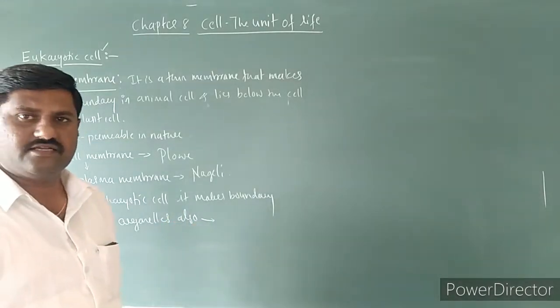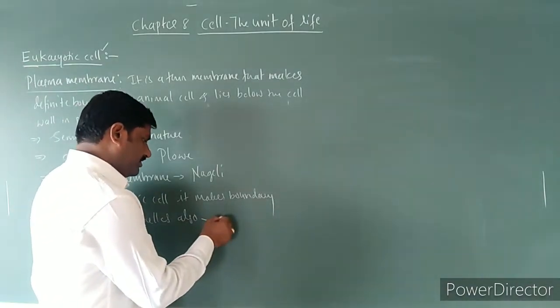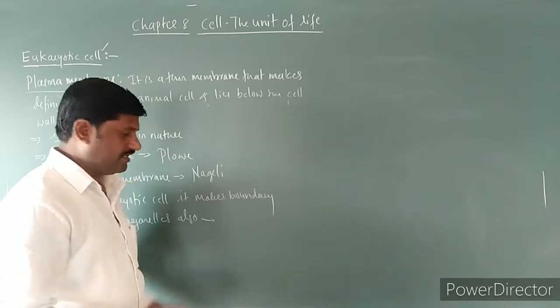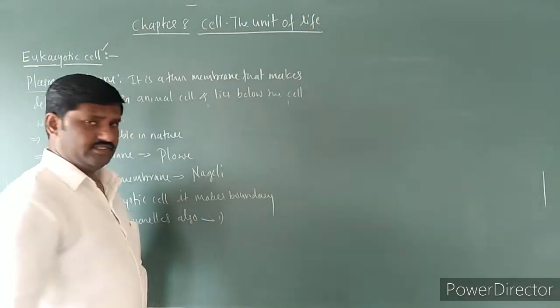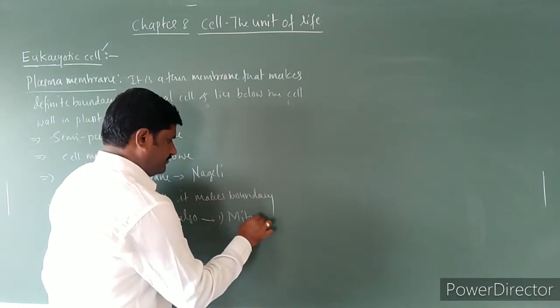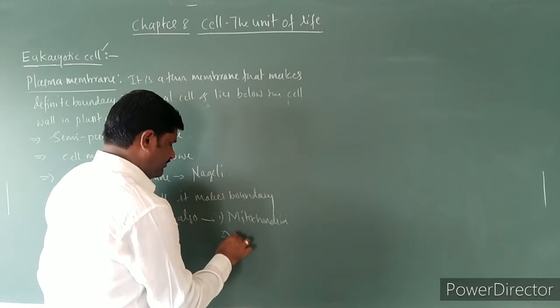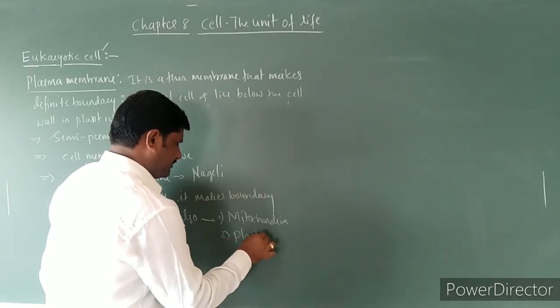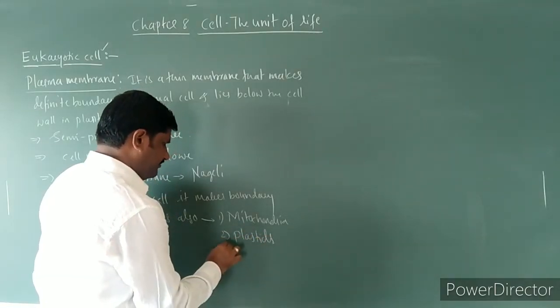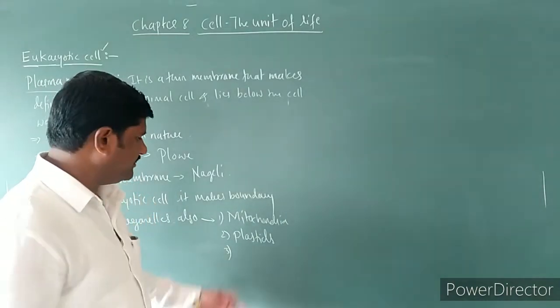For example, in both plant as well as animal cell it makes the boundary for mitochondria, and plastids, means chloroplast, leucoplast, chromoplast are the plastids.